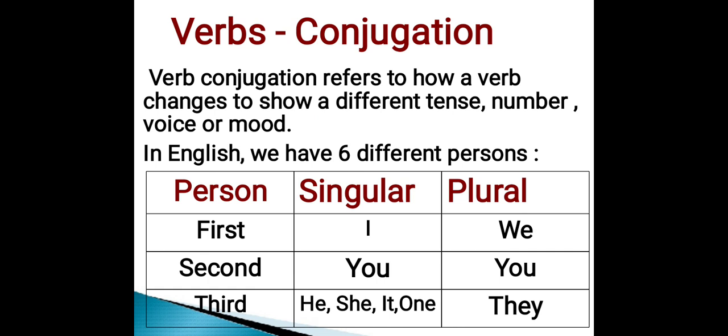In English, we have 6 different persons. They are as follows. First person singular, I. First person plural, we. Second person singular, you. Second person plural, you. Third person singular, he, she, it, one. And third person plural, they. All these are the 6 different persons in English.